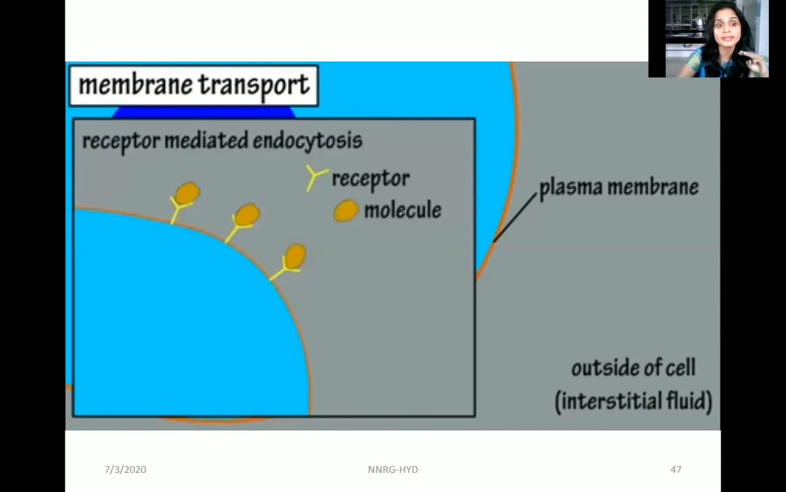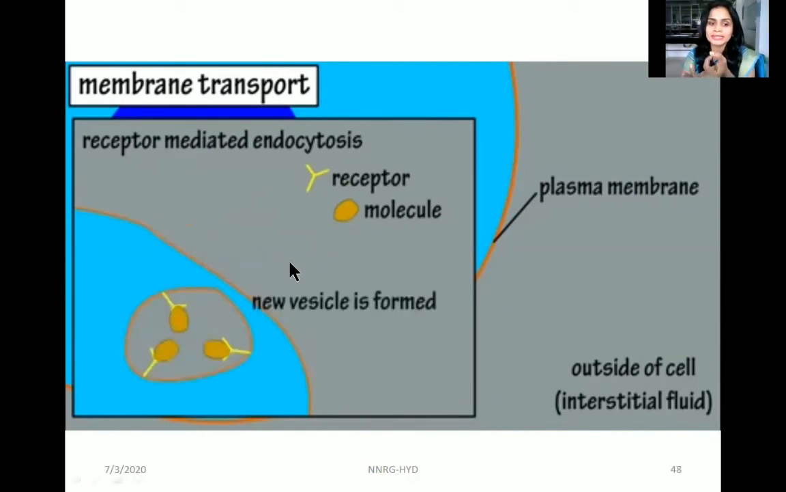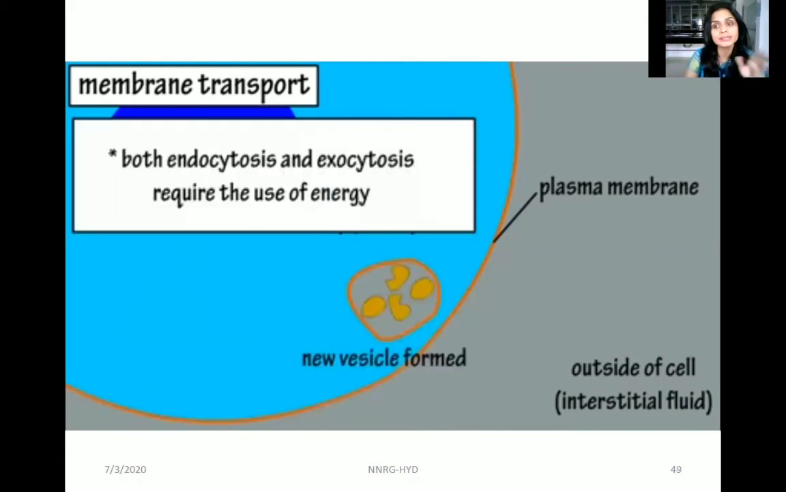The third and final one is receptor-mediated endocytosis, in which there are specific receptors present on the cell membrane. On every cell membrane, there are some specific receptors which are specific to some molecules. So the molecules get attached to those receptors, and once they get attached, the cell takes the receptors along with the molecule inside, and a new vesicle is formed which undergoes recycling later. Okay, so both endocytosis and exocytosis require energy. They cannot simply transfer these molecules. So endocytosis and exocytosis both require some sort of energy for the transport.